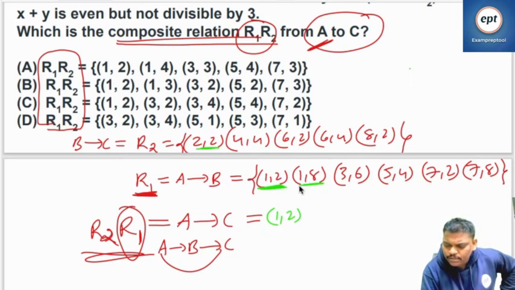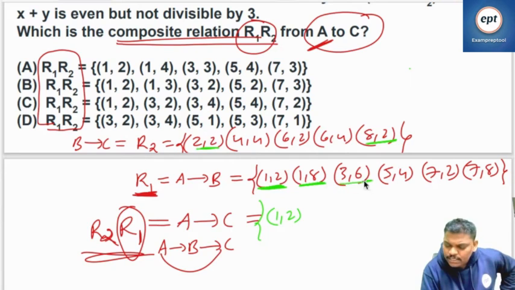Let's go for 1, 8. Starting with 8, anyone? Yes, this. 1, 8 and 8, 2, 8 and 8 cancel. So 1, 2, already there. So 1, 8, starting with 8, only one person, we done it.